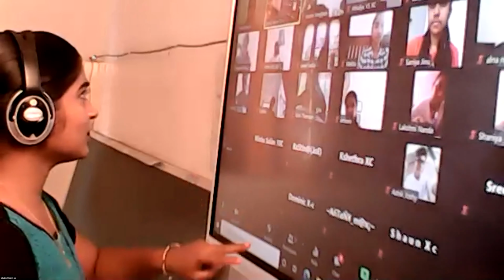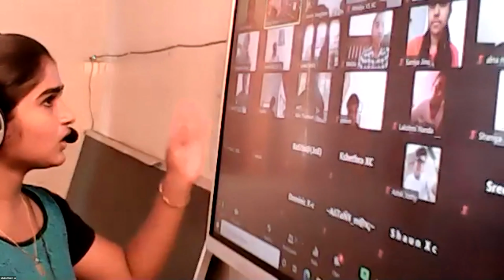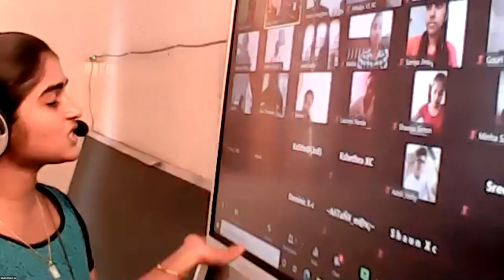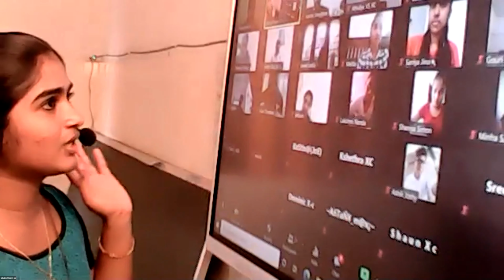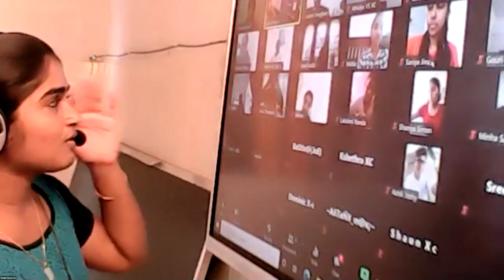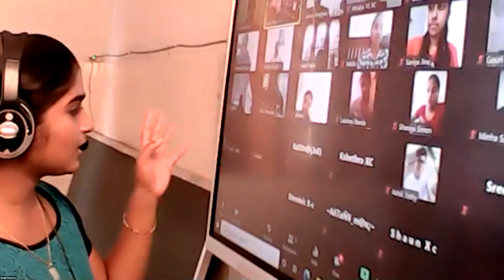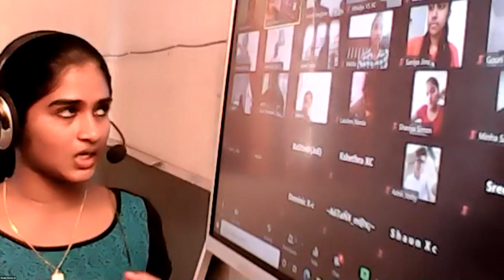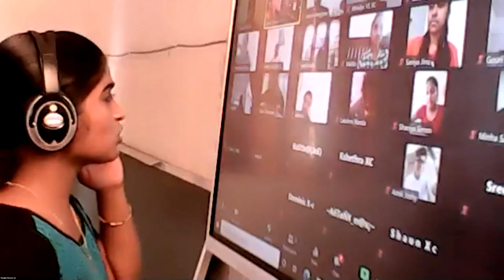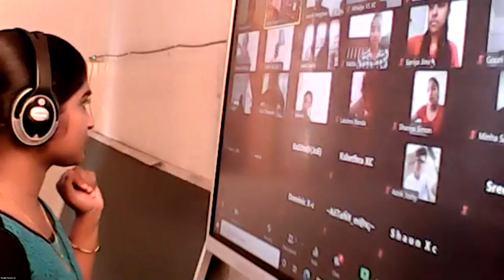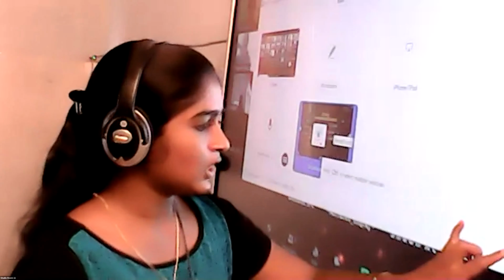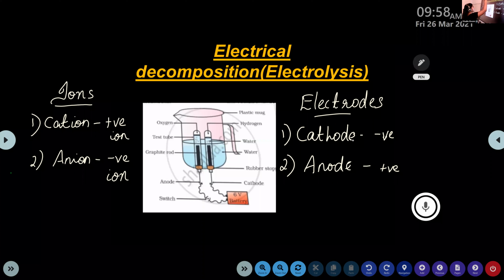Cathode. So do not get confused with these ions and electrodes. Cation and anion: cation is the positively charged one, anion the negatively charged one. And in the case of electrodes, it's just opposite to that of ions. You have to learn like that. Okay, clear. So we can move to this activity, that is electrical decomposition or electrolysis.